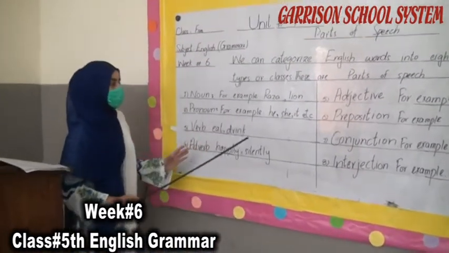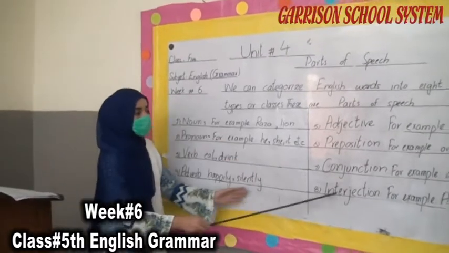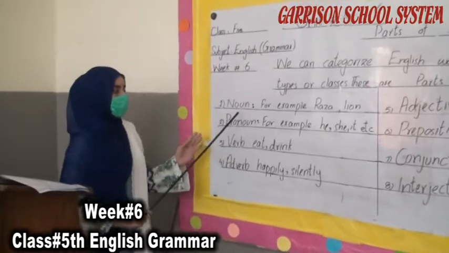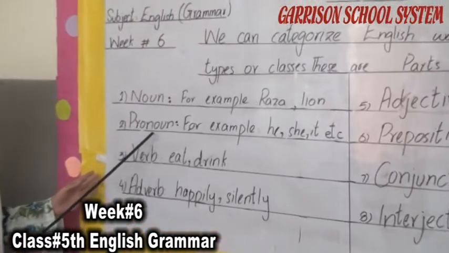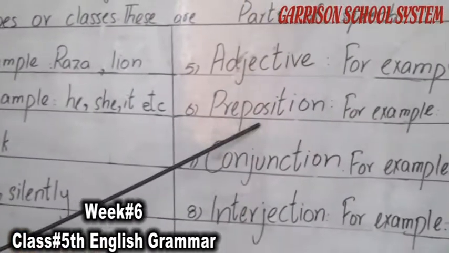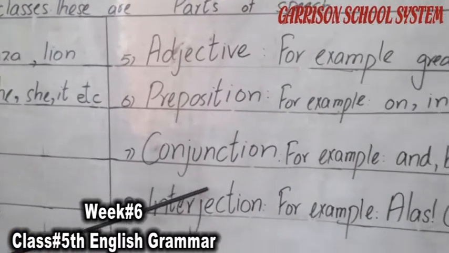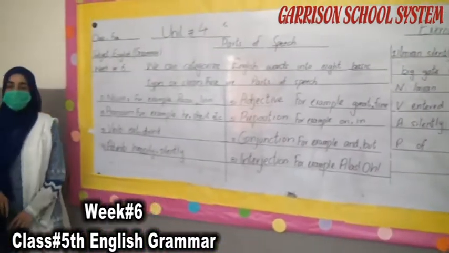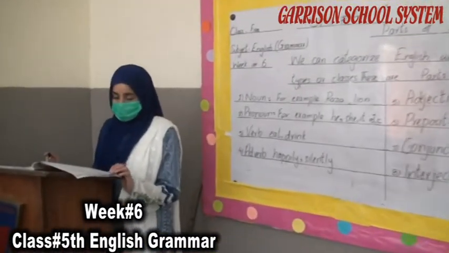So we have read the 8 basic classes and types of parts of speech. These are noun, pronoun, verb, adverb, adjective, preposition, conjunction and interjection. I hope this topic is informative and very useful for you.